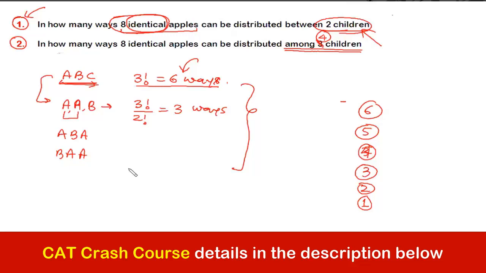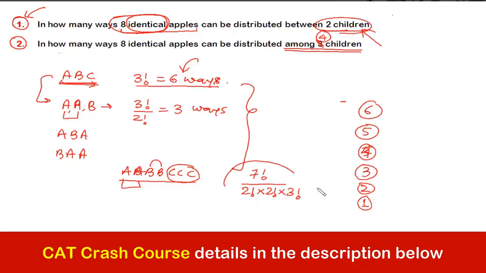So if I want to arrange A, A, B, B, C, C, C, these 7 letters, then how many ways can it be done? We'll consider all 7 to be different, then the total number of ways would be 7 factorial, right? But since 2 among them are of a kind, we have to divide it by 2 factorial. The other 2 are of a kind, so again we have to divide it by 2 factorial. And this is of a third kind, which is 3 in number, so we have to divide it by factorial 3. So can I say this would be the total number of arrangements?